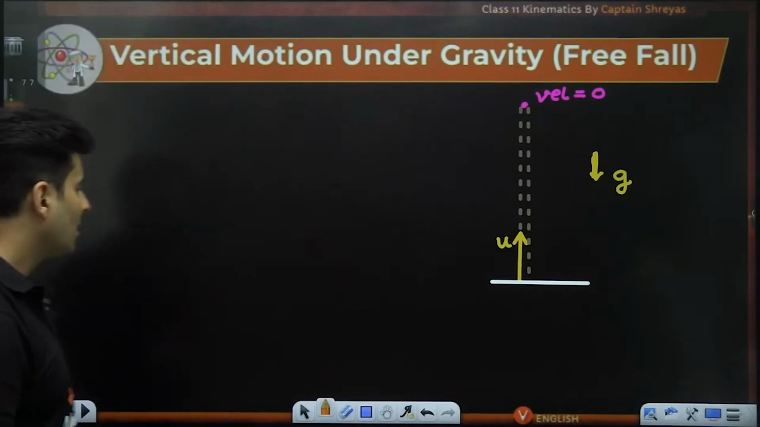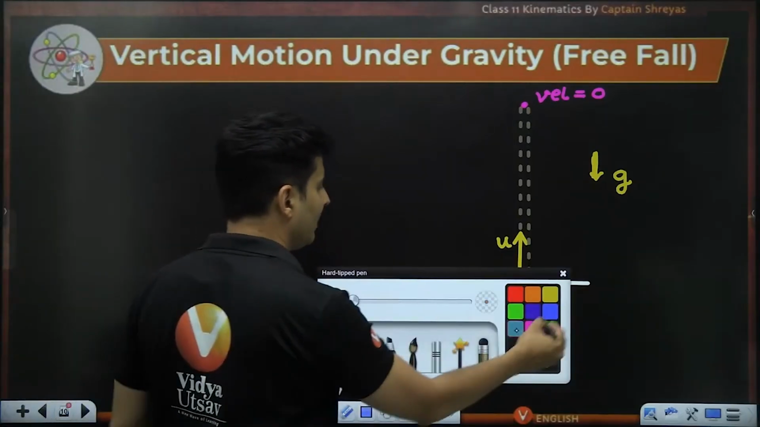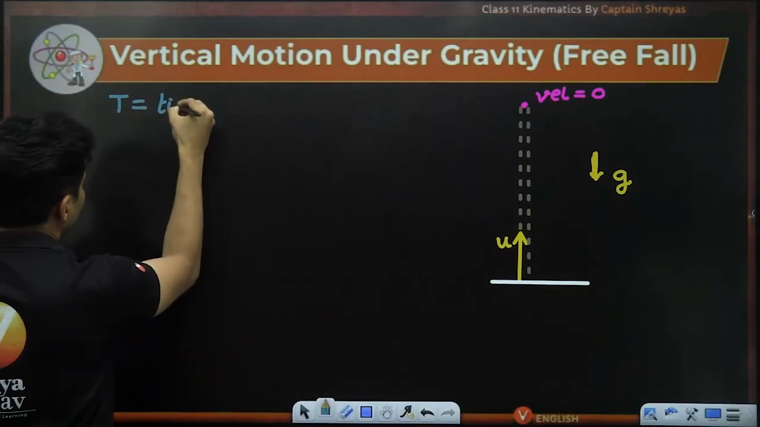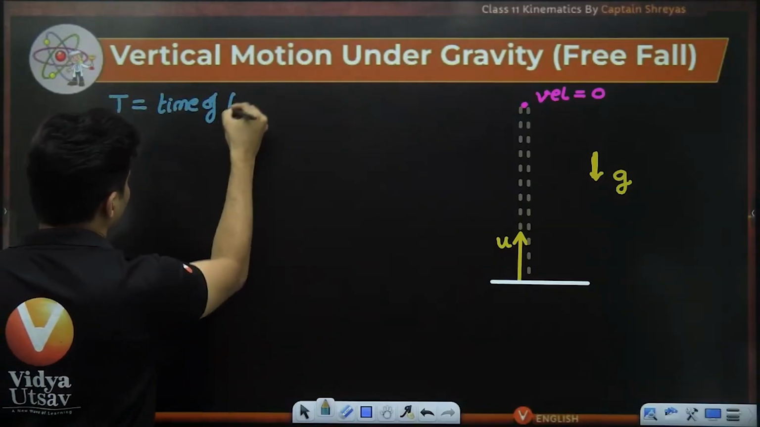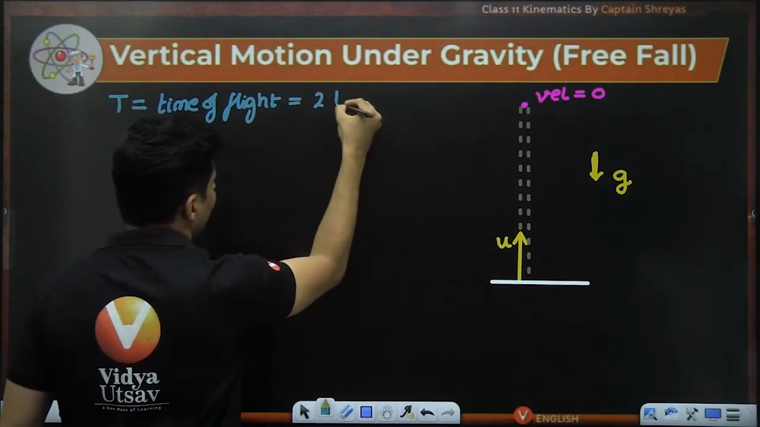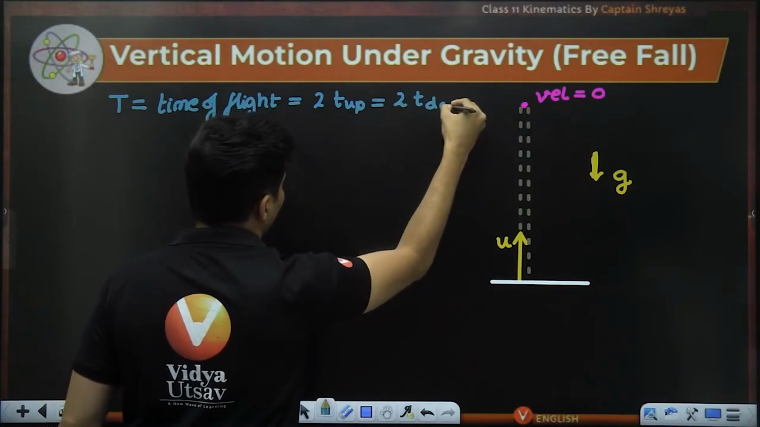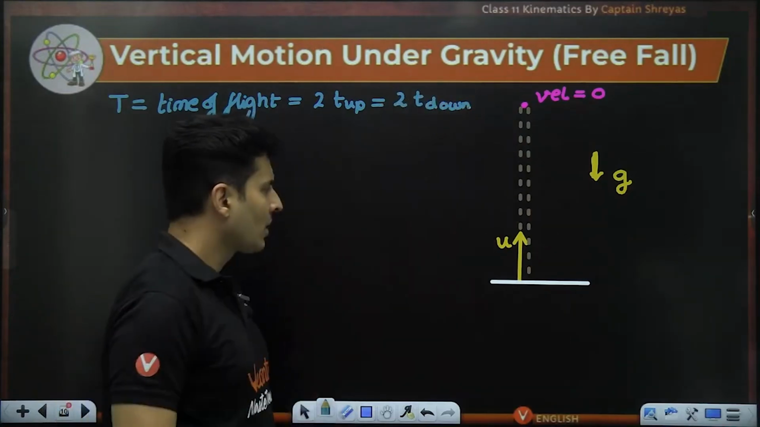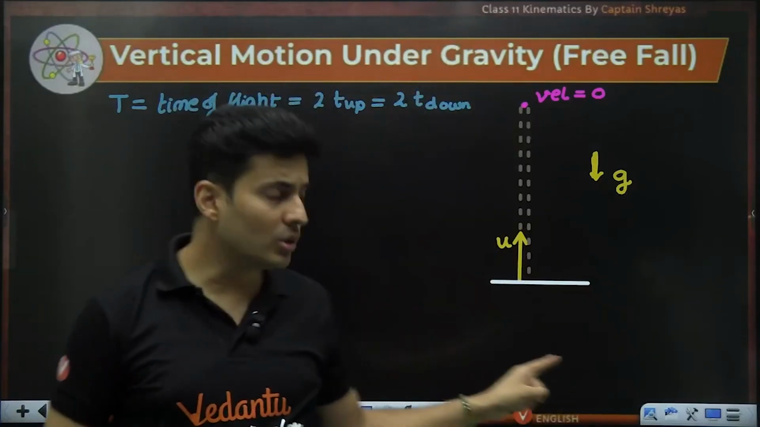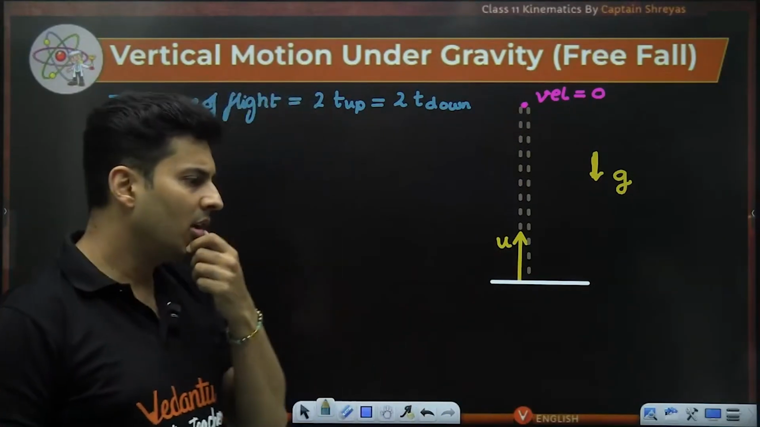Sir, this is amazing. What about the time of flight, sir? Let's see. Capital T, the time of flight, is also 2 times the time taken to go up or 2 times the time taken to come down. Anything will work. So how do we find this total time of journey to return back to the same point? Let's think. v is u plus at.